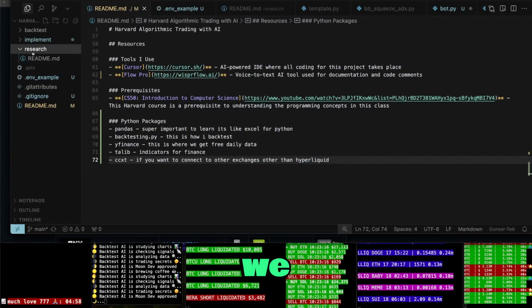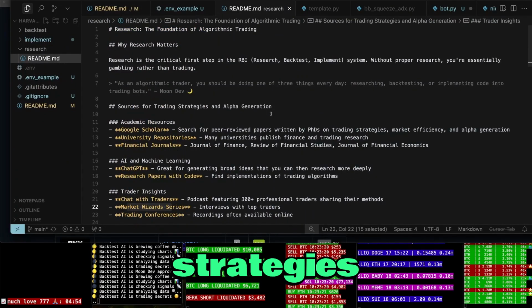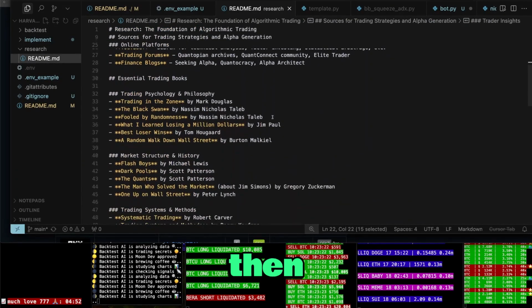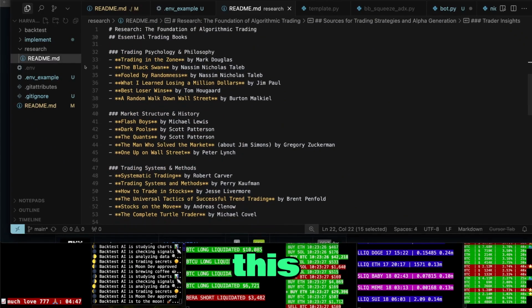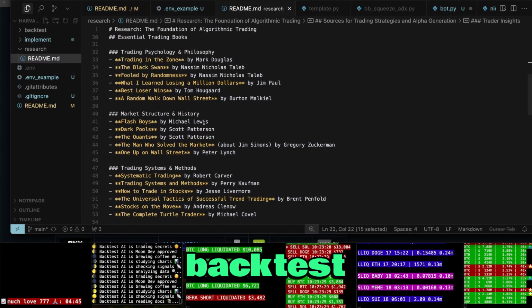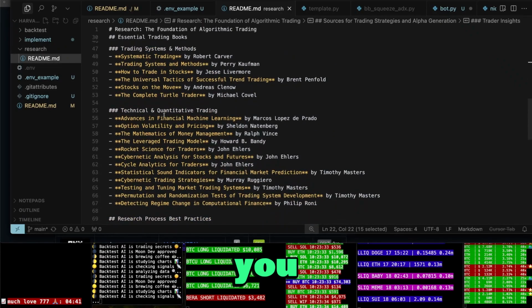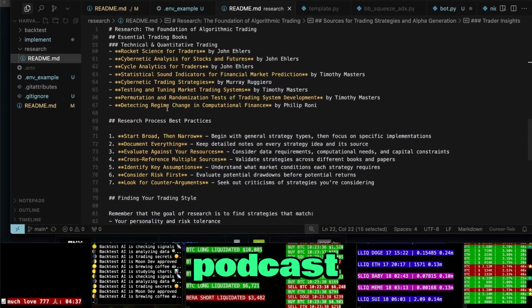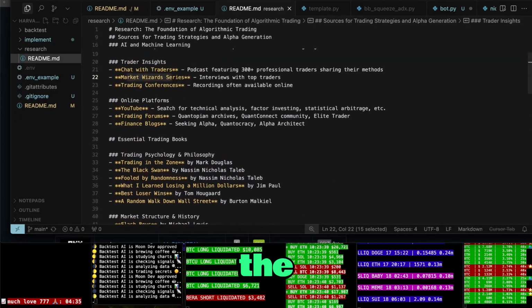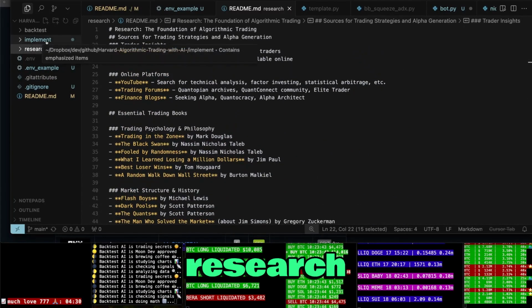The R is where we start. This shows you all of the places that you can go ahead and come up with unlimited strategies. Those strategies then can tee off an idea that will allow you to then see if, hey, did this work in the past? You use a backtest. We'll get to that here in a second. But here's a list of great books that you can pull unlimited ideas out of. And then the Chat with Traders podcast and the Market Wizards books, dude, there's unlimited ideas. Okay, that's all in the research folder here.